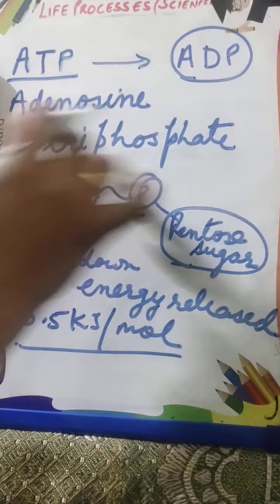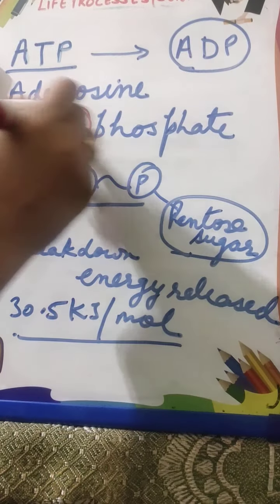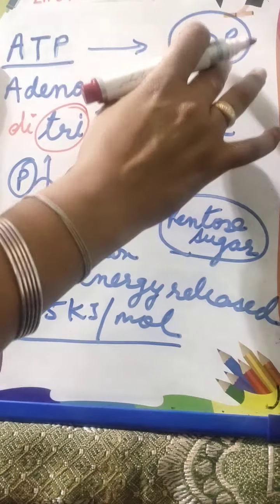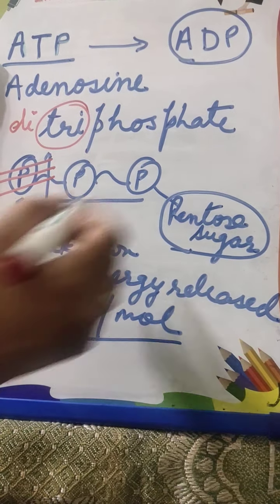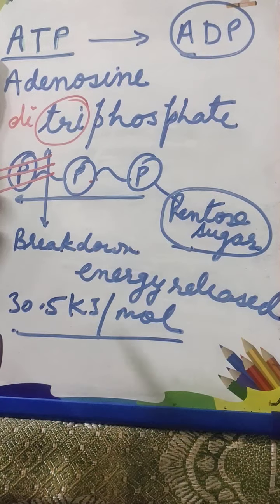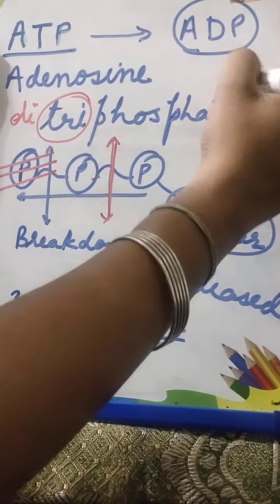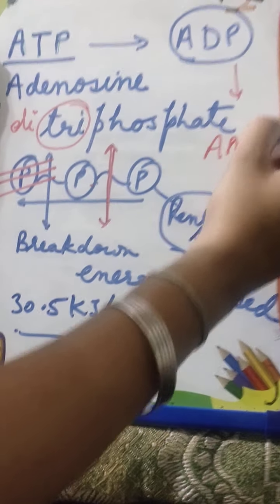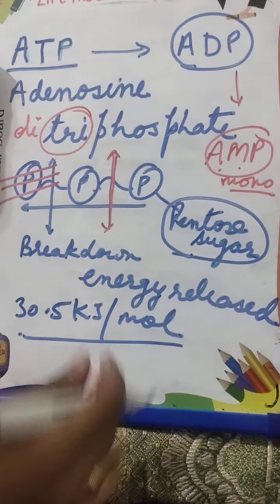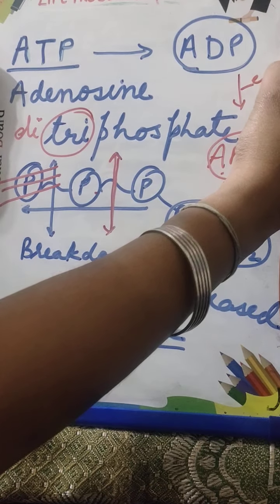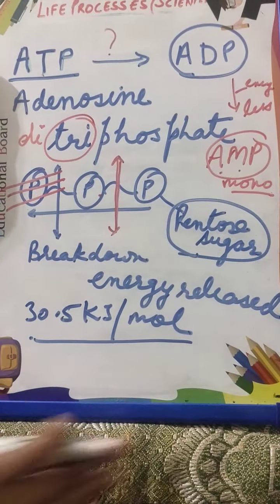Now what is ADP? ADP is adenosine diphosphate. That means this bond is broken, this phosphate is gone away. Now there are only 2 phosphate groups. Sometimes it happens that this bond also breaks. Then this is converted into AMP, adenosine monophosphate. But this time the energy released is less as compared to this.